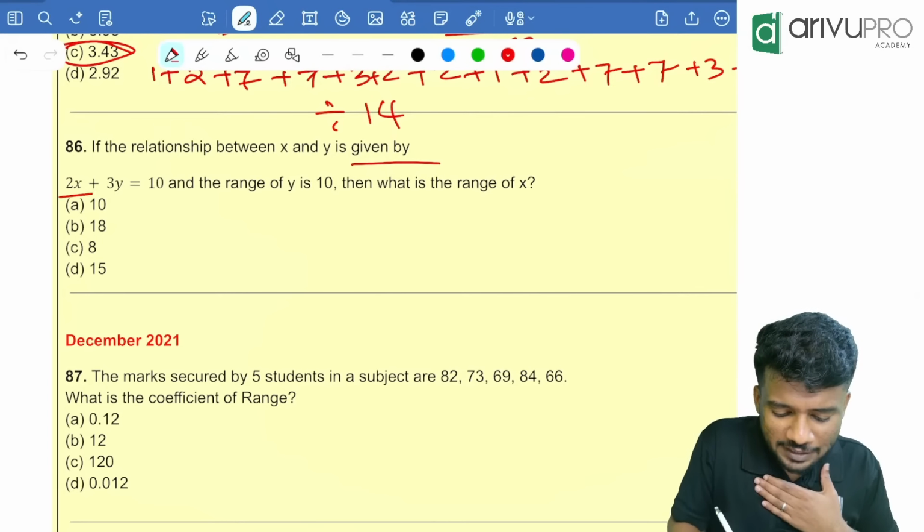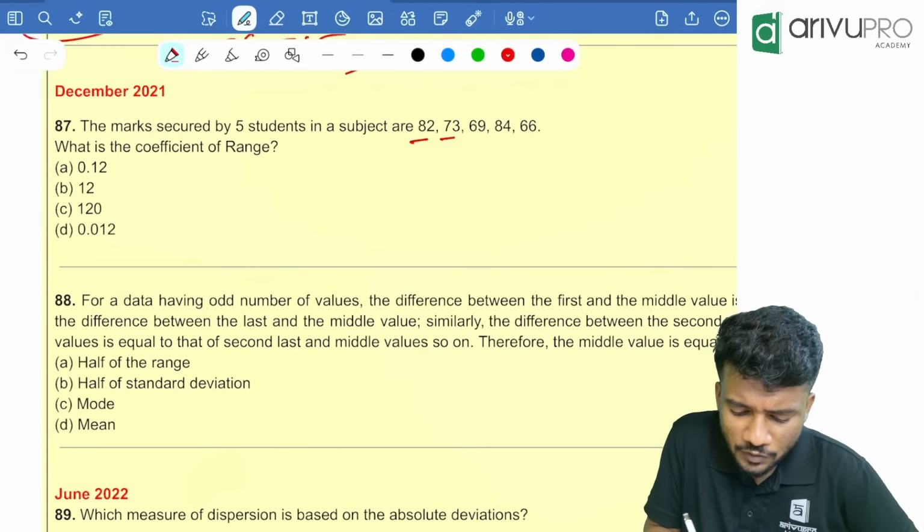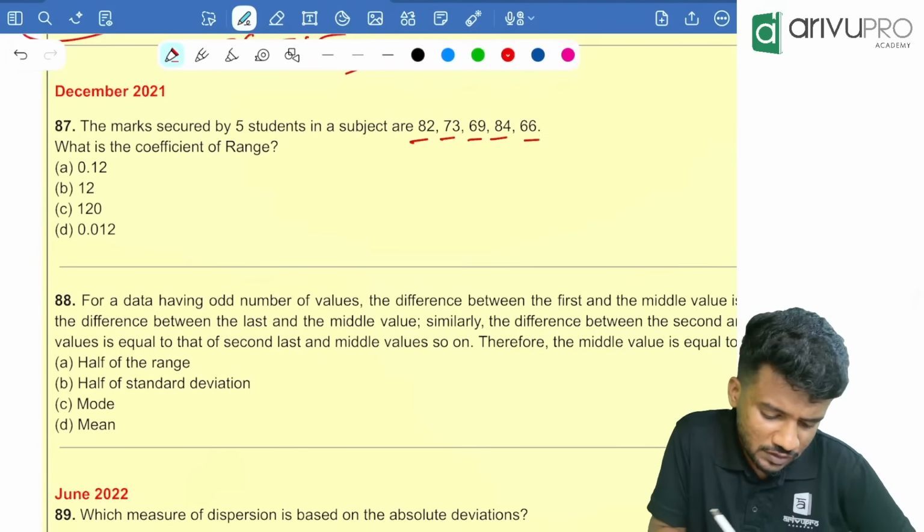Okay. Next one, December 2021. There were only 2 questions in this attempt. Marks secured by 5 students in a subject are 82, 73, 69, 84, 66. Coefficient of range.